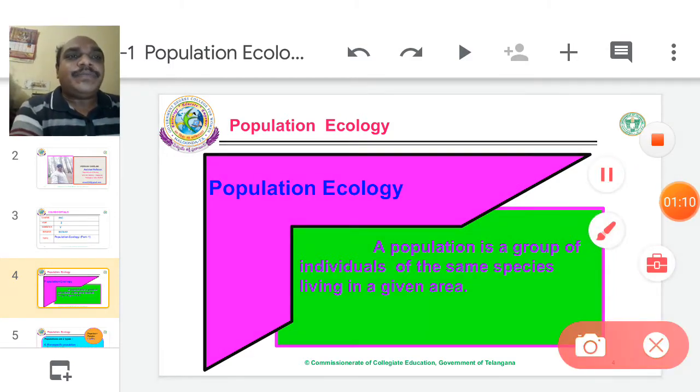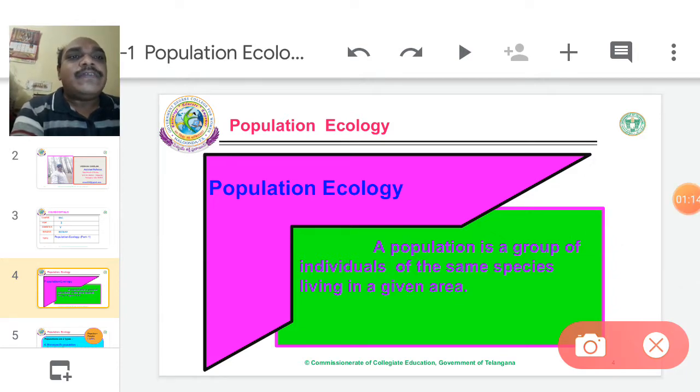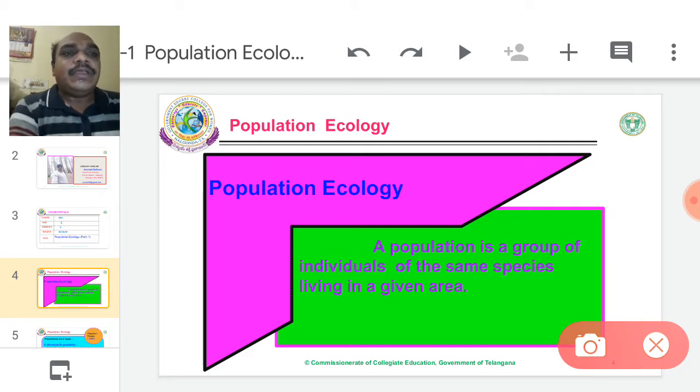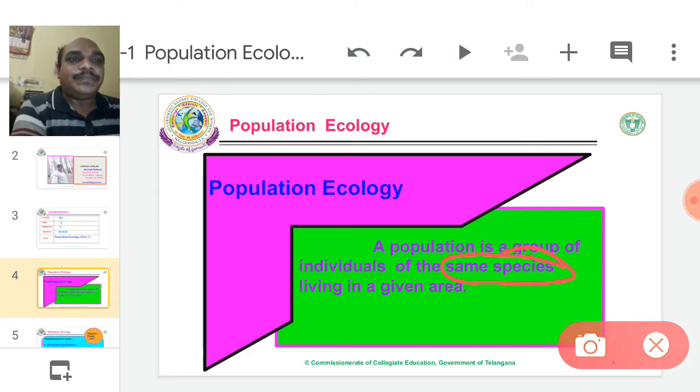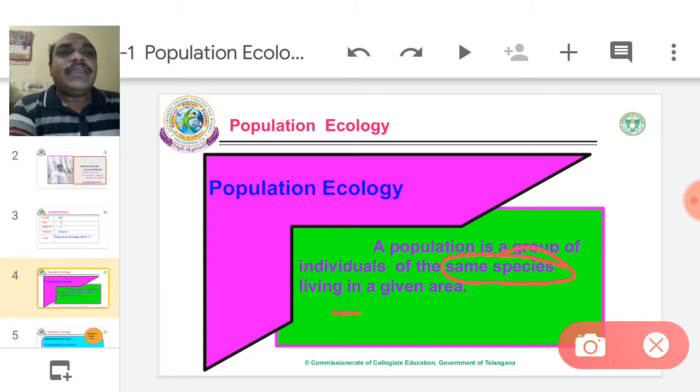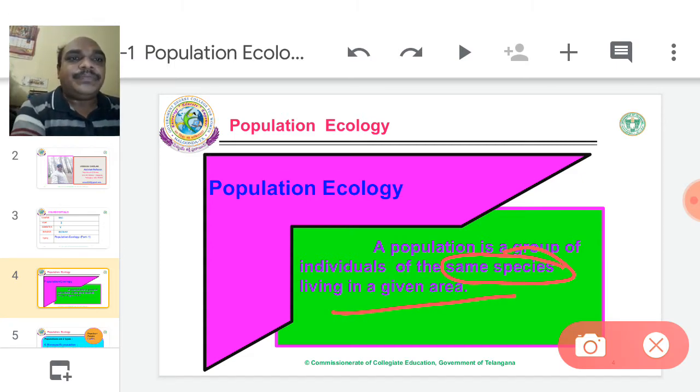Population means simply a group of similar species. A group of similar species which are living in a particular area is called a population. The important thing is similar species or the same species. The group of individuals of the same species living in a given area.